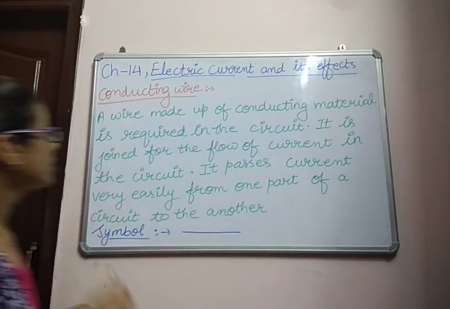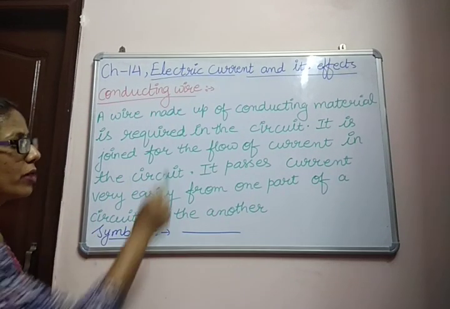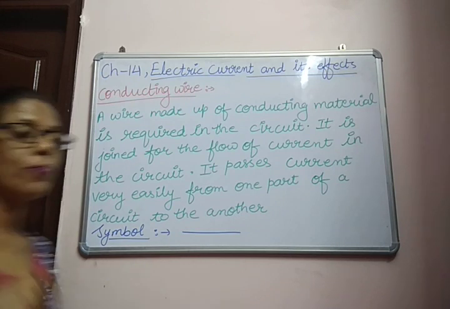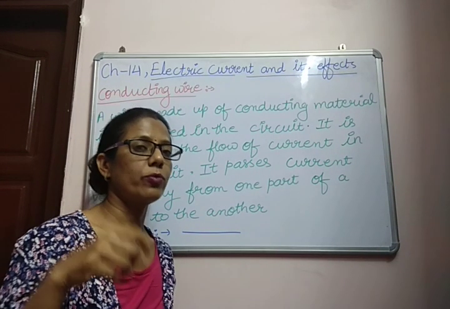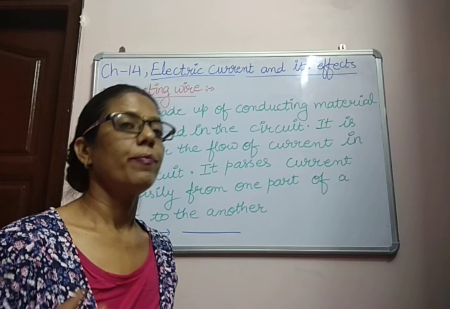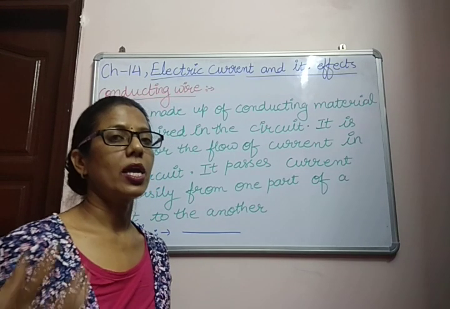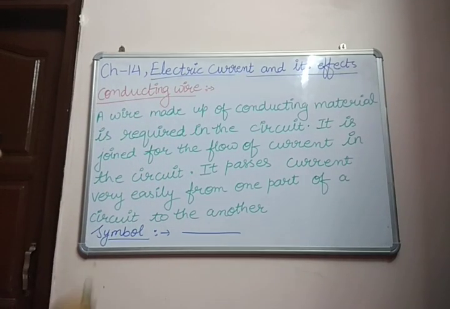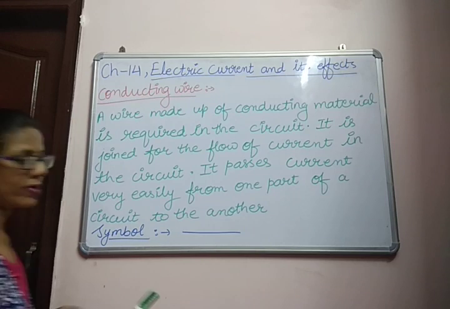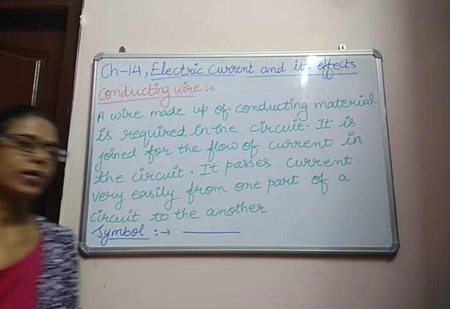So the connecting wire is always made up of conducting material, and it is joined for the flow of current. With the help of the connecting wire, the electric current can easily flow from one part of the circuit to another part, because all the components of the electric circuit are joined together with the help of the connecting wire. Now you can see the symbol of the connecting wire. It's a very simple symbol, only a straight line.